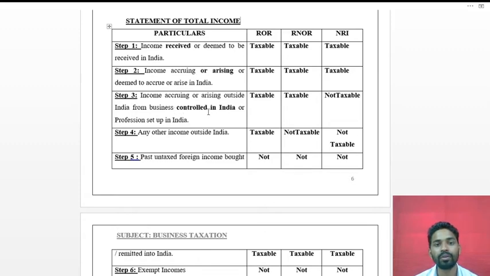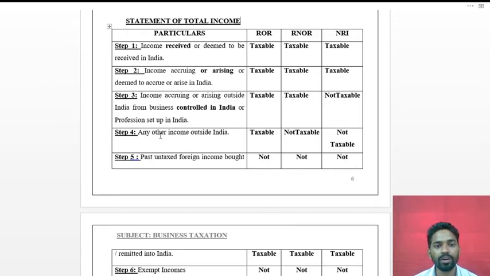In this case, it is taxable for the resident ordinary resident, as well as for the resident but not ordinary resident, and it is not taxable for the non-resident, because whatever income they are earning is outside of India, even though it is controlled from India. That's why it is not taxable for the non-resident of India.